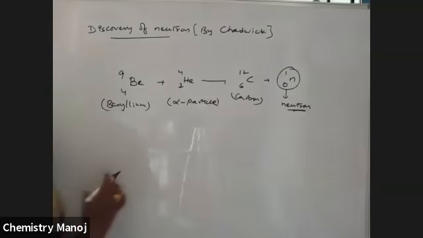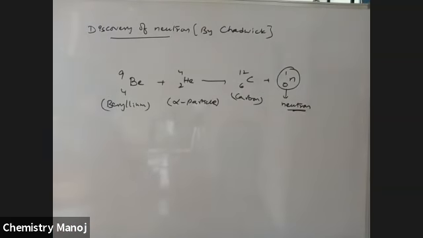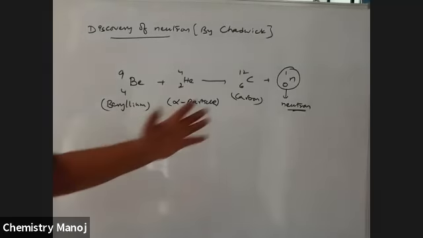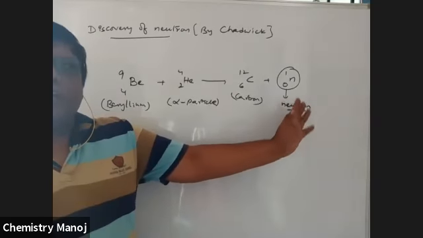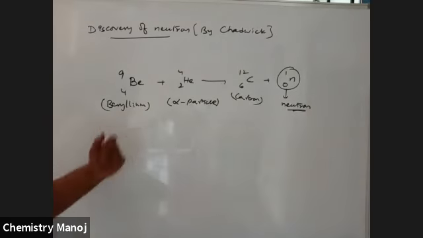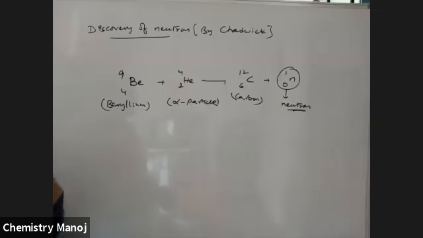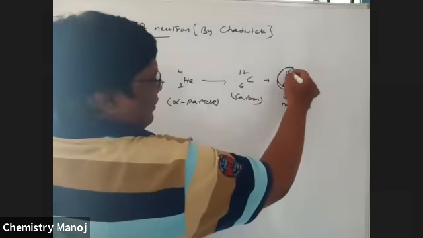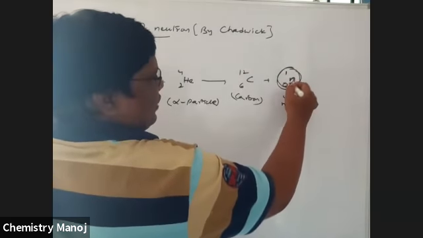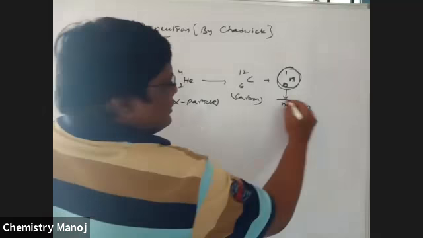It is a nuclear reaction. One nucleus is bombarded with another nucleus, a new nucleus is formed, and a neutron is ejected. This was observed by Chadwick. This unknown particle was named a neutron.